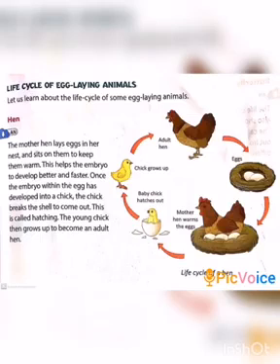Once the embryo within the egg has developed into a chick, the chick breaks the shell to come out. This is called hatching. The young chick then grows up to become an adult.